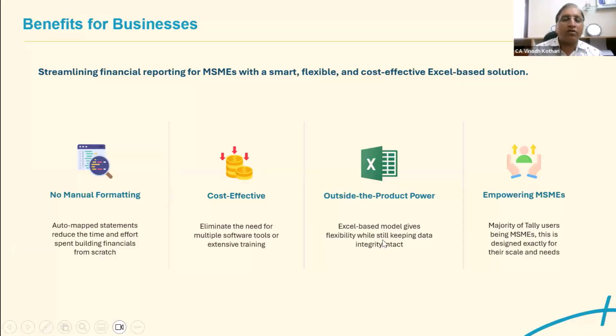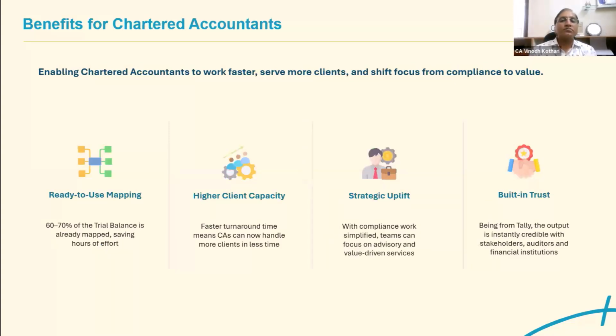Excel is the most widely used software, and Tally's capabilities like MSME and bill-wise breakup help to prepare this financial statement inbuilt and make our work easier. Ready-to-use mapping: as I have already said, 60 to 70% of the trial balance is already mapped. Only what is not mapped will be highlighted, and based on the highlight, you have to map it. And turnaround time and built-in trust from Tally are the reasons.